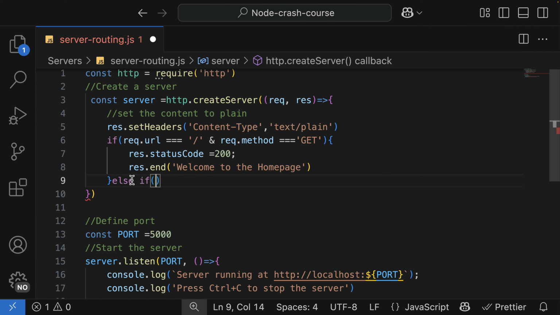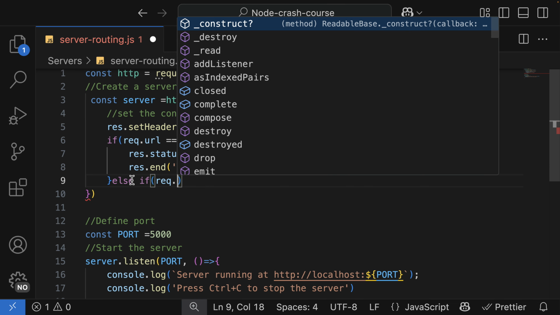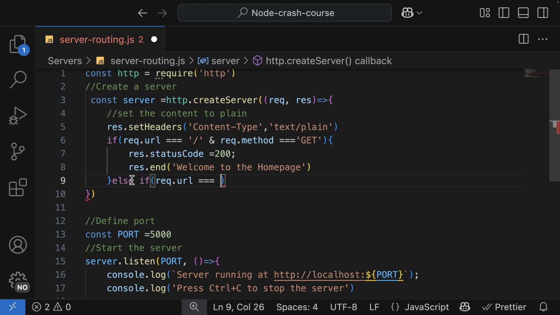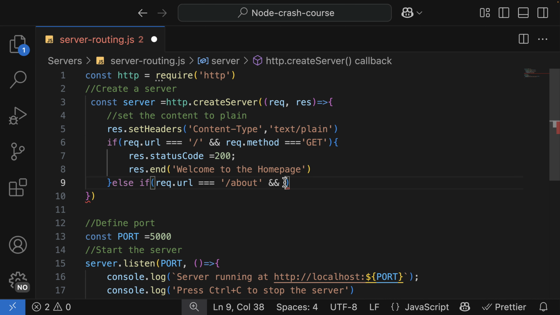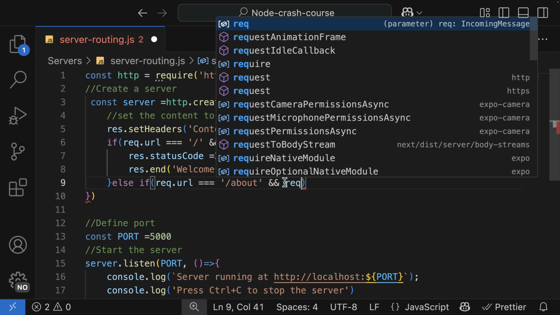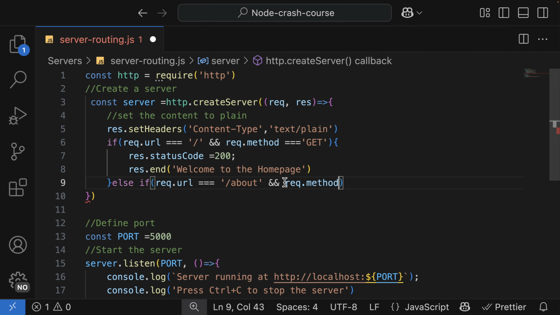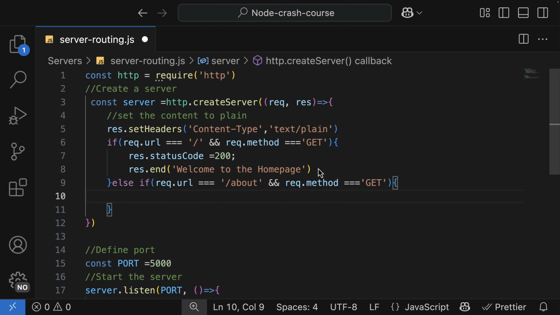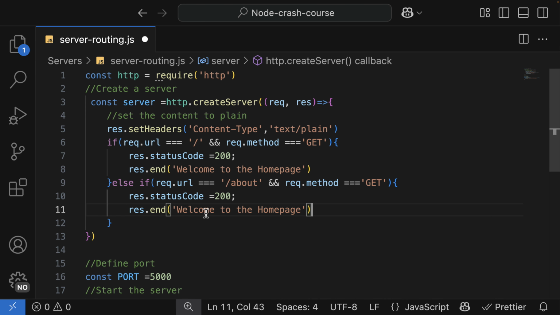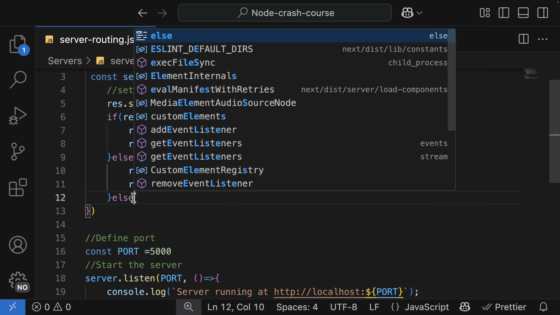Else if the request.url is equal to /about, and the method, supposed to be double ampersand, and the method, that is request.method, is equal to GET, then I'm going to copy this, paste, and change this one to "Welcome to the about page."